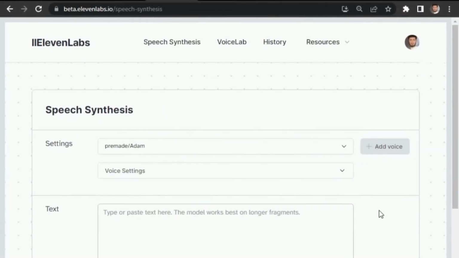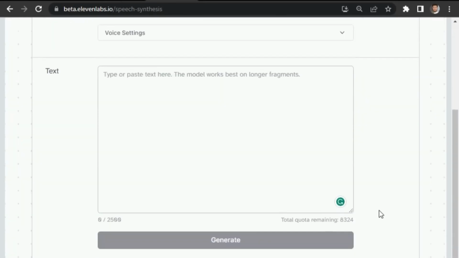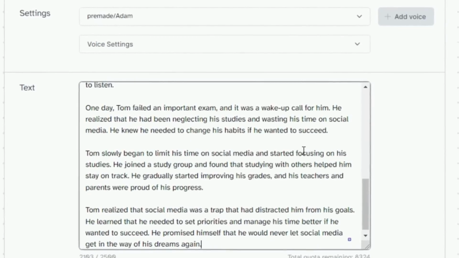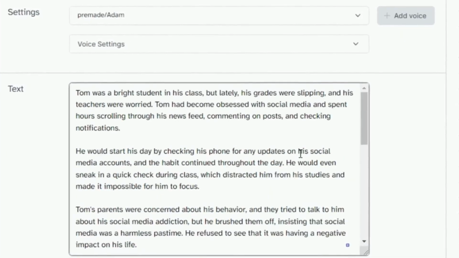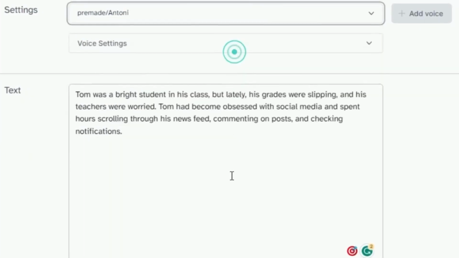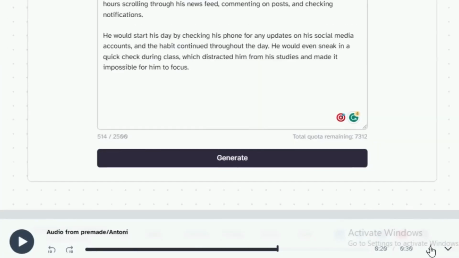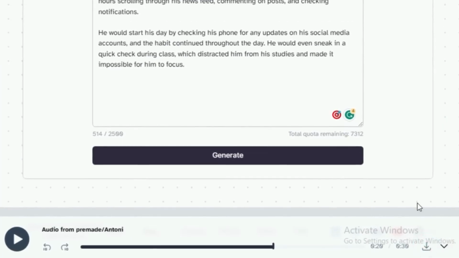Go to 11 Labs. I'm going to use this tool because it's free, and it's using advanced AI technology to generate voices that sound like a real person. All you have to do is paste the story that you have created using Chat, and then select whatever voice you want. Once you have selected your voice, click here and download the audio.